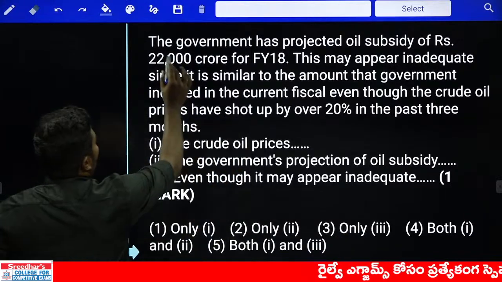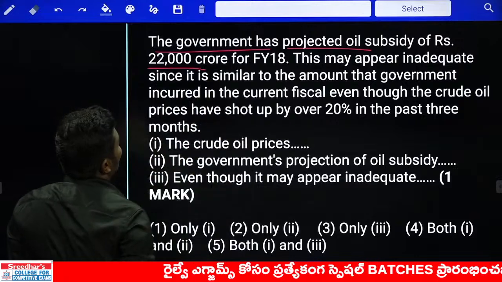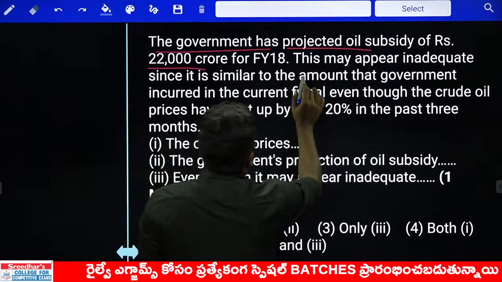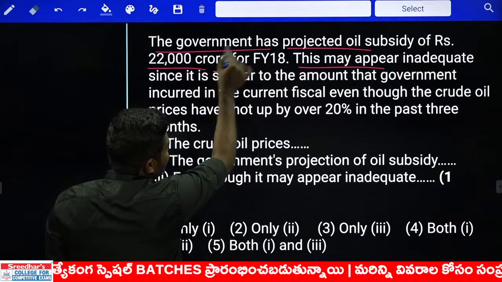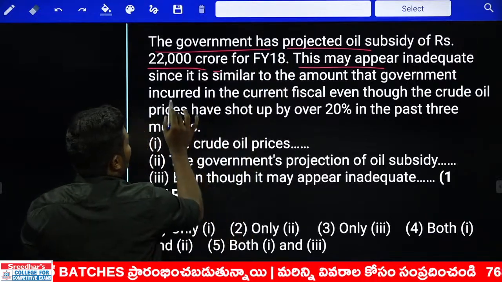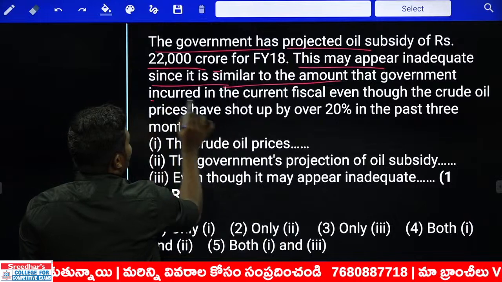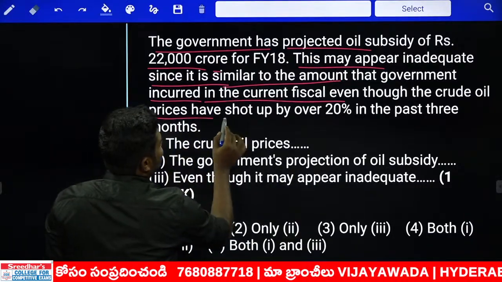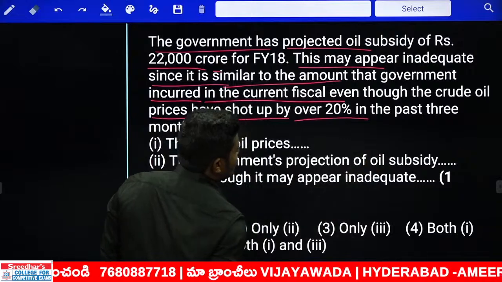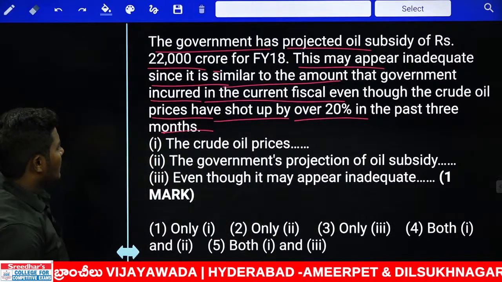look at this. The government has projected oil subsidy of rupees 22 crore for financial year 2018. This may appear, this move which is done by the government, this may appear inadequate since it is similar to the amount that the government incurred in the current fiscal, even though the crude oil prices have shot up by over 20% in the past 3 months. The sentence looks very lengthy, but we can do it in a very simple way.